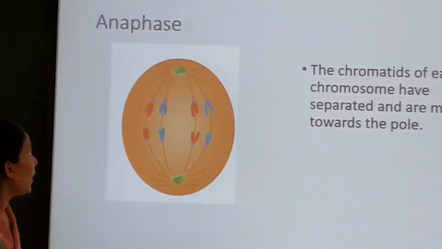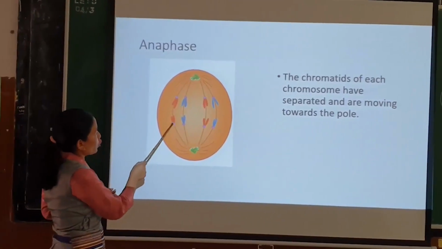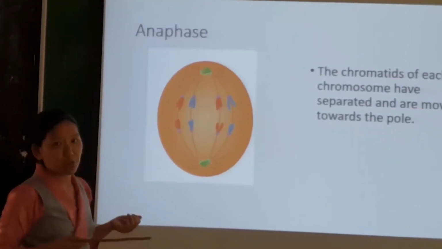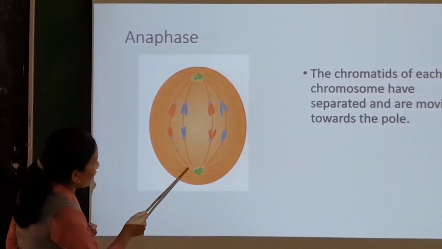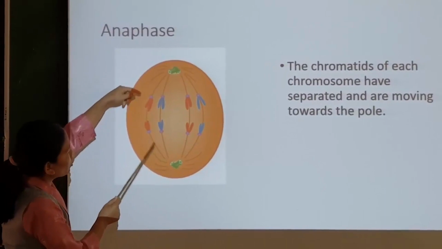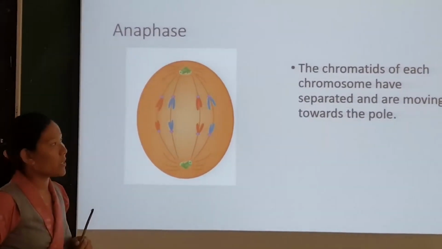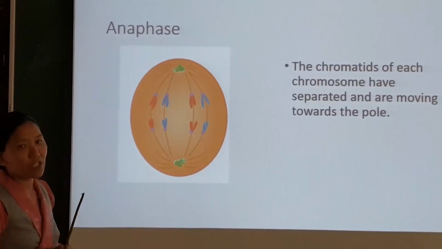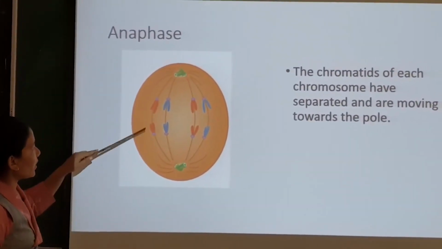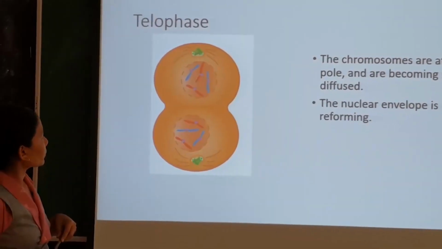Next, the anaphase stage. During anaphase, the chromosome, which is made up of two sister chromatids, splits at the centromere, and the chromatids are pulled apart by the spindle fibers towards the opposite poles. The important feature to note here is that the sister chromatids are separated and they move towards the poles.